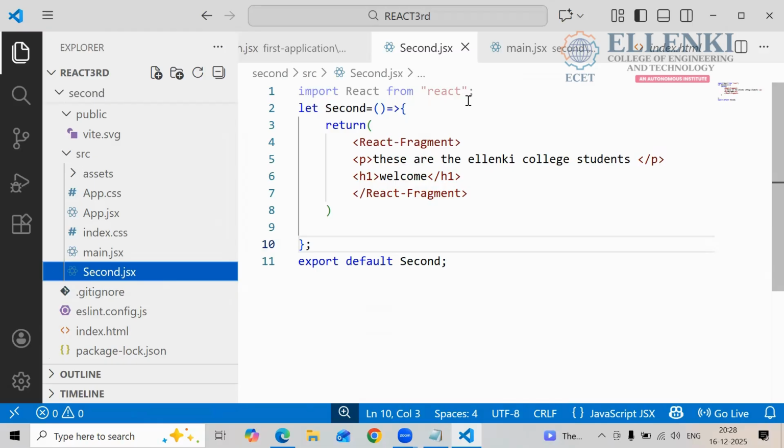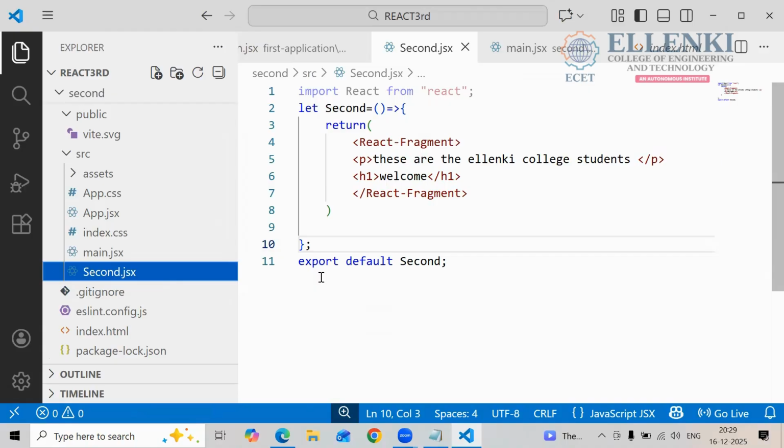React.fragment you are using. To encapsulate the data, to combine the data, we are using React.fragment. Where are you writing this React.fragment? In the return you are writing the React fragment. Yes or no? So now, why are we using the export keyword?